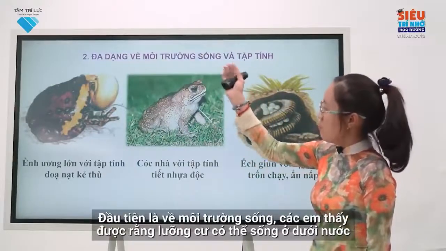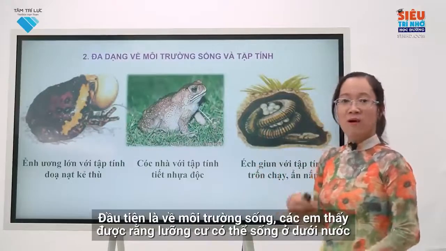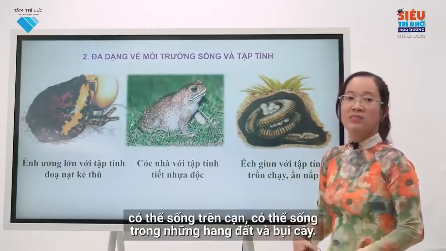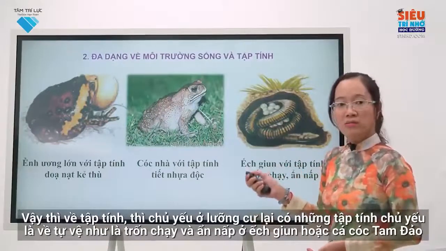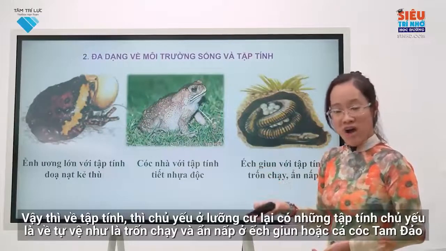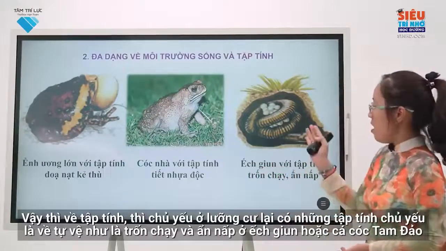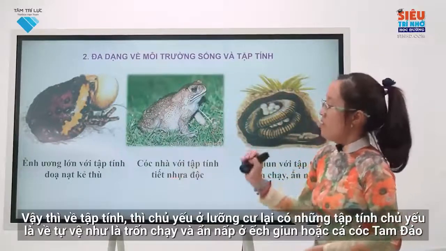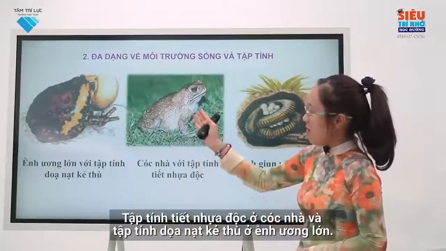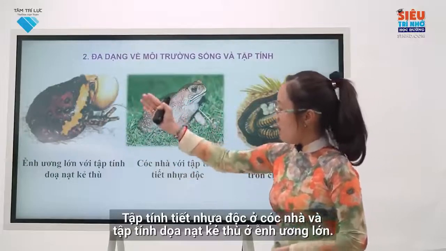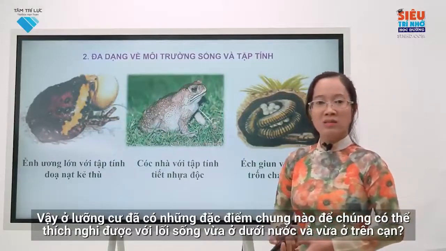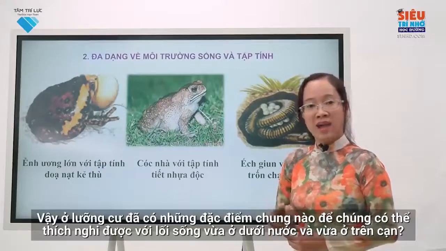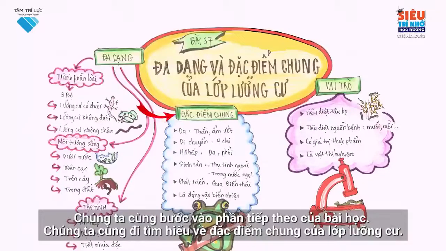First, about the habitat, you find that amphibians can live underwater, on land, in soil burrows and bushes. In terms of behavior, amphibians mainly have self-defense behaviors, such as running and hiding in the Ichthyophis glutinosus or Tam Dao salamanders, toxic secretion in house toads, and intimidating the enemy in large banded bullfrogs. So what are the general characteristics of amphibians that let them adapt to both aquatic and terrestrial lifestyles? Let's move on to the next part of the lesson and learn about the general characteristics of the amphibian class.